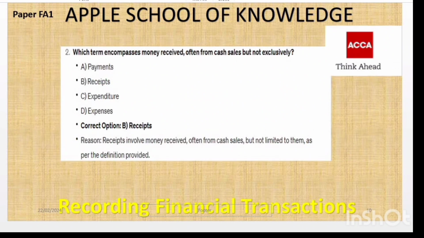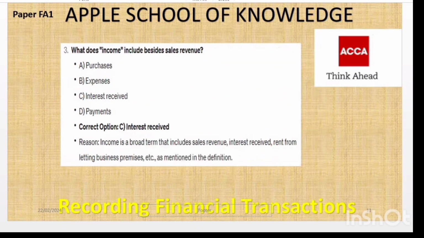Let's move on. Second, which encompasses money received often from cash sale but not exclusively? That will be your receipt, involving money received often from cash sales but not limited to them. I gave the example of a coffee shop receiving cash payment from customers, let's say you are the customer for the morning coffee. So option B will be the correct one.